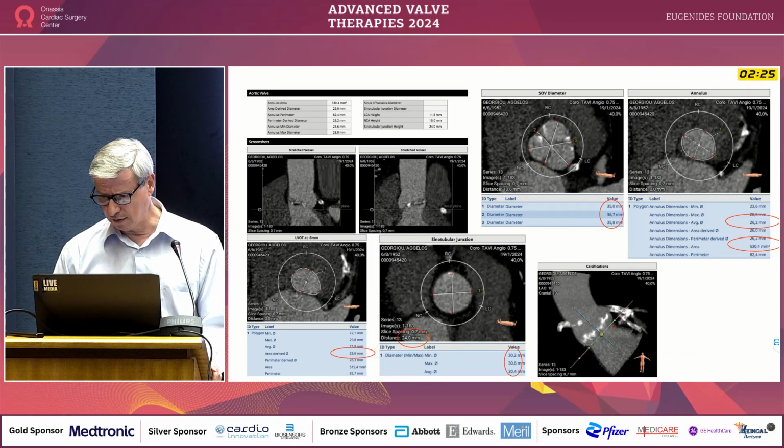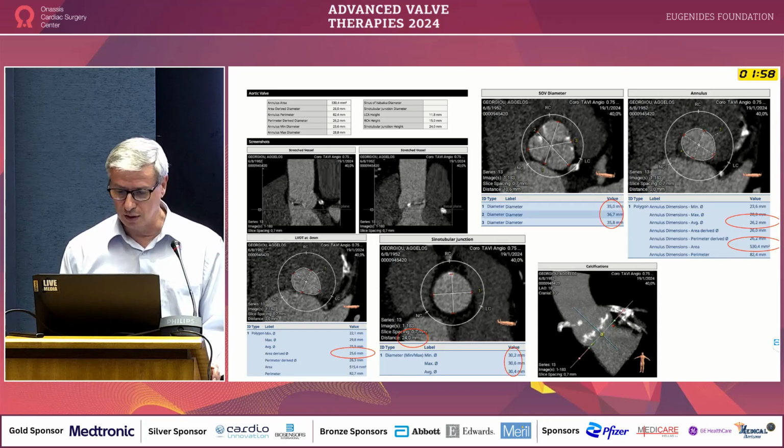It's a 26 millimeter annulus in diameter, with a 35 millimeter sinus of Valsalva diameter, which means if we put a valve 26, 27, and we need to put another valve in the future, the VCD will be 4 to 5 millimeters. So it's a good option for the future if we need to put another valve.